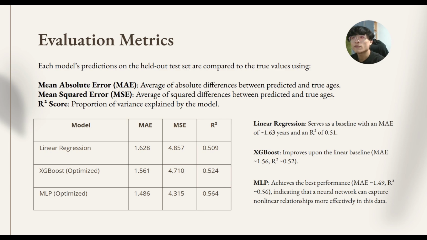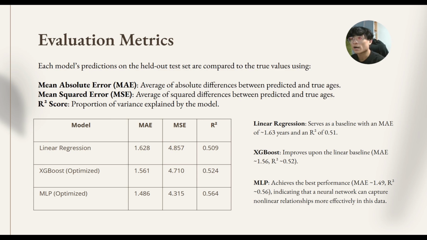MAE measures the average difference between predicted and actual age. Lower MAE means better accuracy. MSE is similar to MAE, but penalizes larger errors more heavily. R-square score measures how well the model explains the variance in age. Higher R-square means better performance.